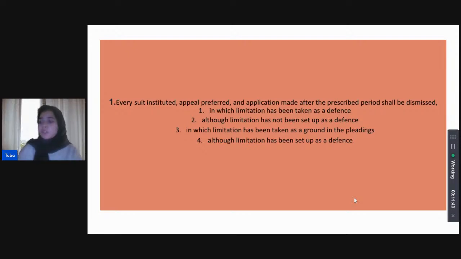Since the question is a bit long winded, most of the questions in limitation will be of a similar format. I'll stay on the slide a bit longer so that we get an opportunity to understand it. So every suit instituted, appeal preferred, or application made after the prescribed time shall be dismissed in which of these following circumstances. So what do we think is the correct option? You can let me know in the comments. Let's try and take a guess.